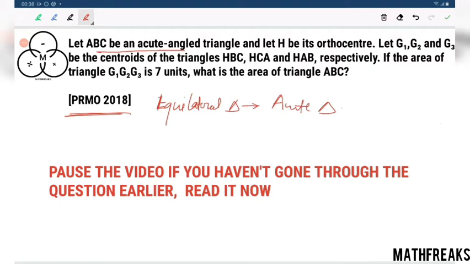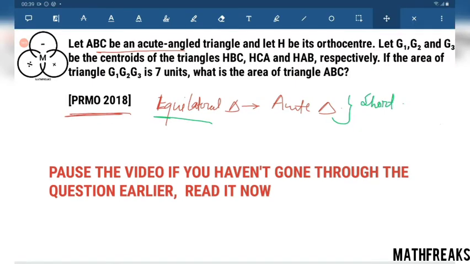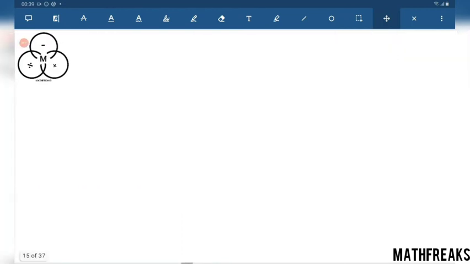I'd give you the official solution. Definitely you can look at the official solution. Not official, that is the subjective solution. But this is the shortcut solution. If this is valid for a certain acute-angled triangle, this will be valid for an equilateral triangle also. That is the logic we are going to apply to solve it in the shortest amount of time available.